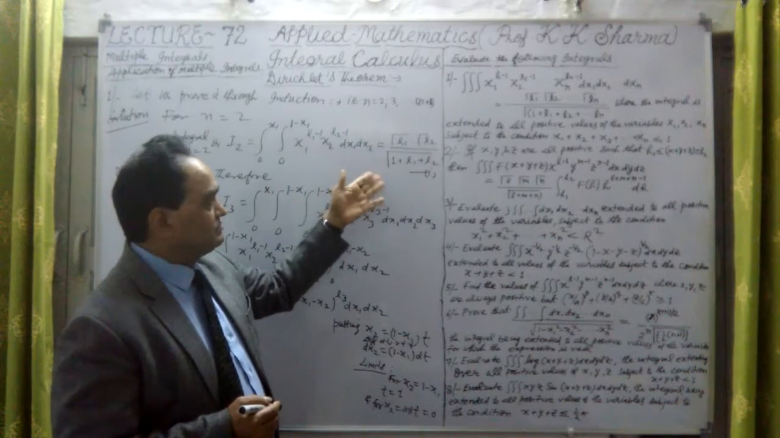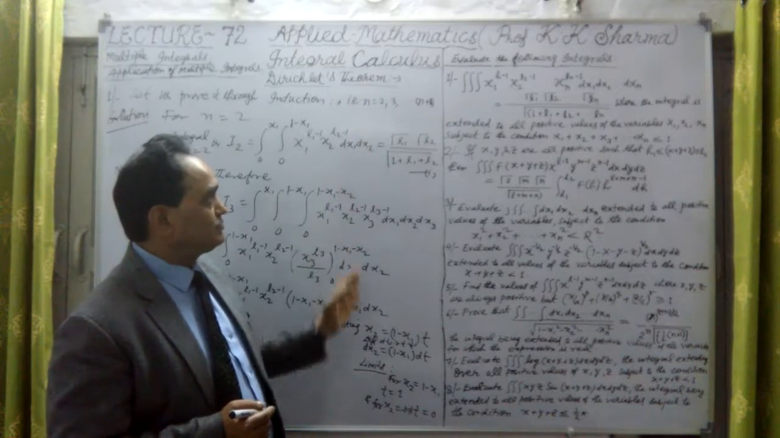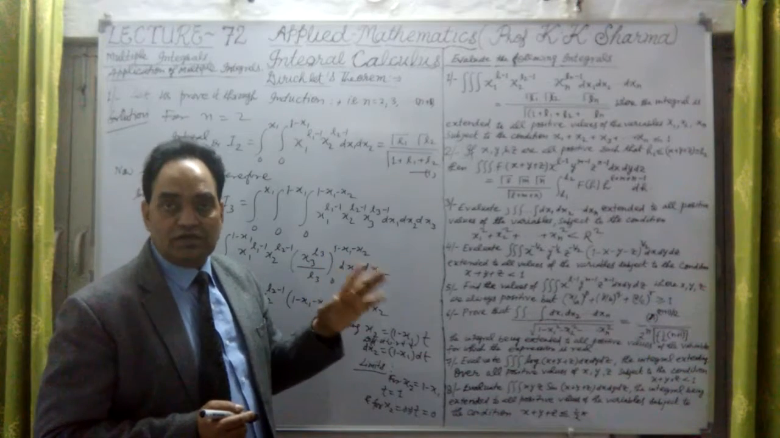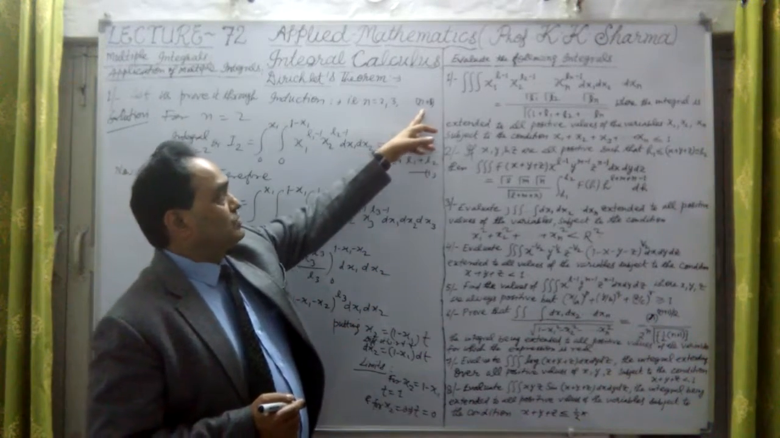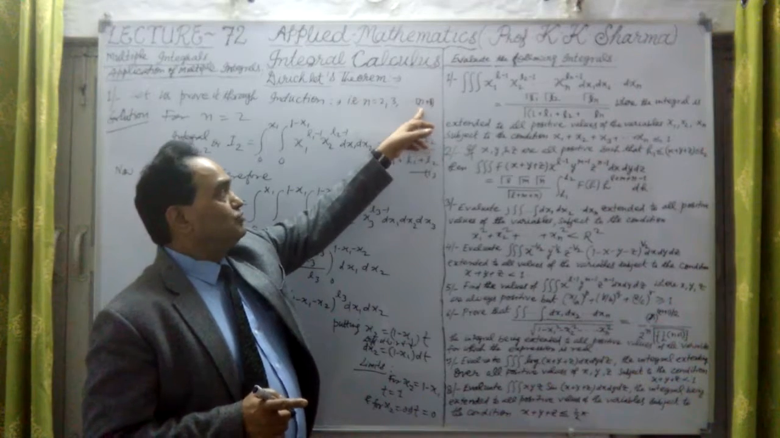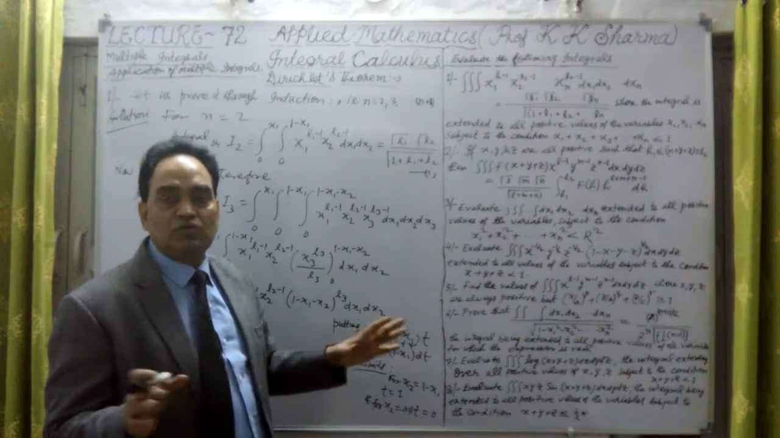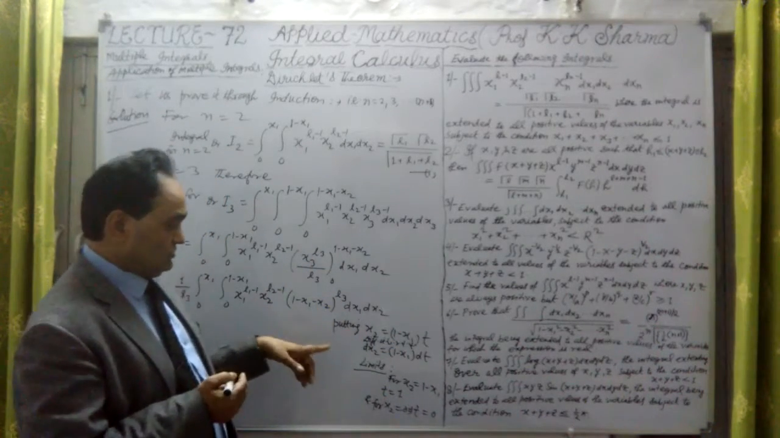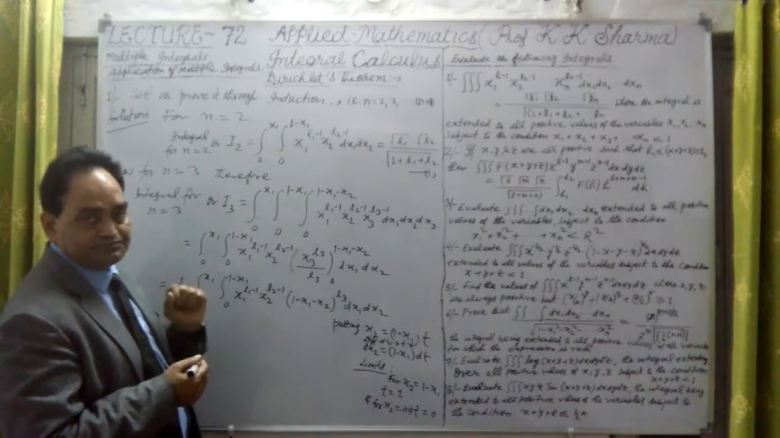In multiple integral we have to prove from n equal to 2, then n equal to 3 we are proving at the moment. Then we will assume that it is true for n, the value of n, and then we have to prove that it is true for n plus 1. After that we will say that it is true for all the values of n. Now we are doing this for n equal to 3. That means triple integral we are finding out.